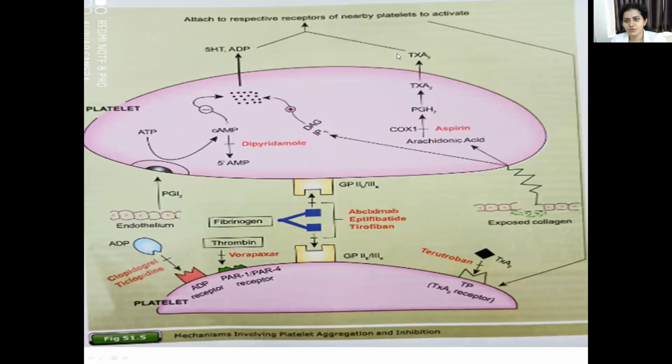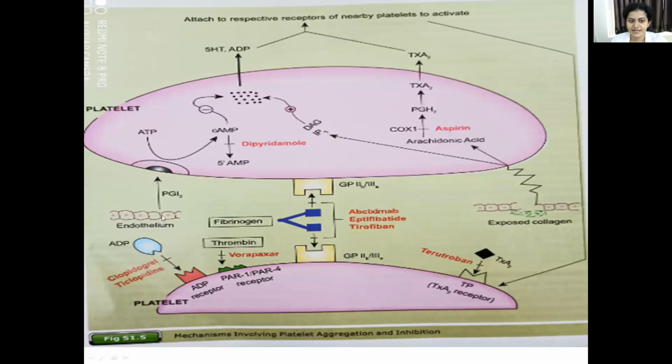Okay, then this thromboxane A2 and 5-HT, ADP, they attach to the respective receptors of the nearby platelets. They will go and bind to the receptors of these nearby platelets and activate those receptors. That is thromboxane A2, which acts on the TP receptors; glycoprotein 2B and 3A receptors; PAR, that is protease activated receptor 1, protease activated receptor 2; and ADP receptors. So all these receptors will be getting activated.